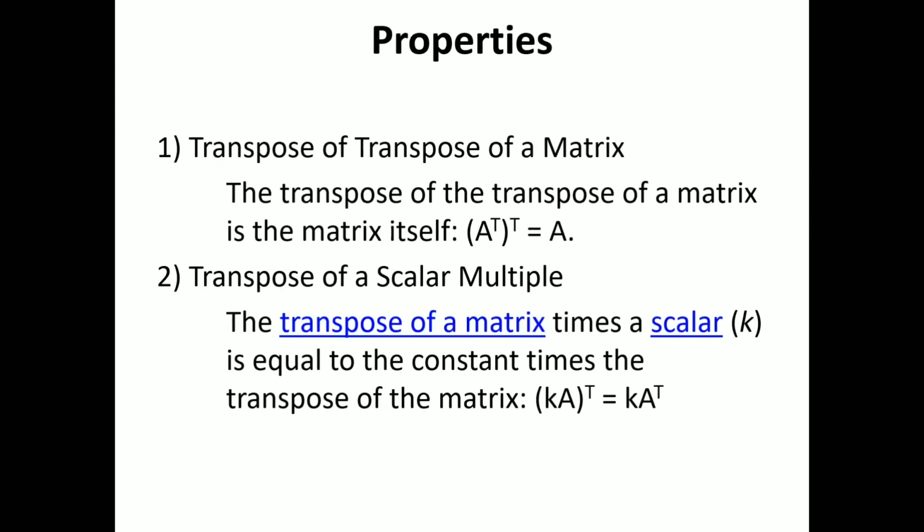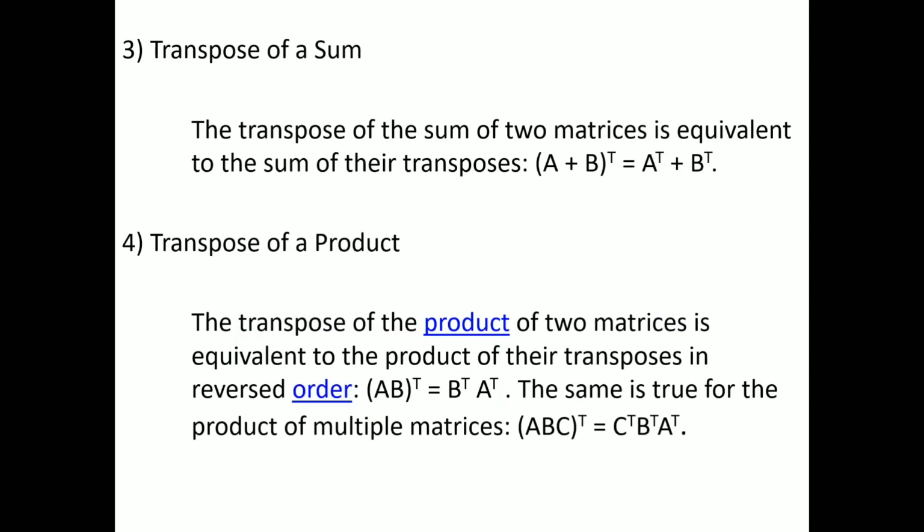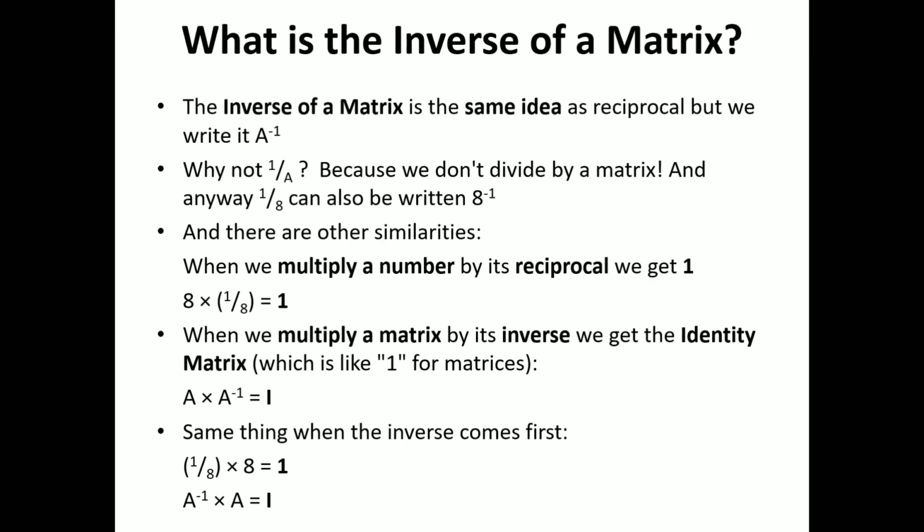Properties. Transpose of a matrix. The transpose of the transpose of a matrix is the matrix itself. Transpose of a scalar multiple. The transpose of a matrix times a scalar is equal to the constant times the transpose of the matrix. Transpose of a sum. The transpose of the sum of two matrices is equivalent to the sum of their transposes. Transpose of a product. The transpose of the product of two matrices is equivalent to the product of their transposes in reversed order.